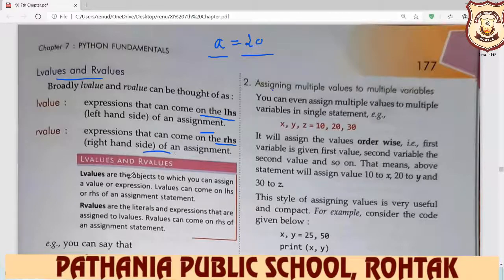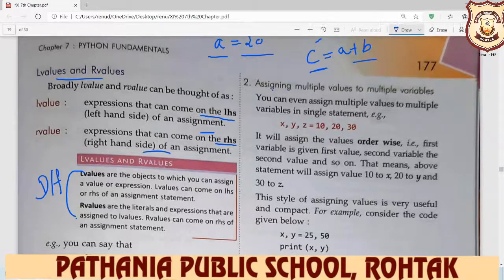Here a question arises: what is the difference between L value and R value? L values are the objects to which you can assign a value or expression. For example, we define C is equal to A plus B. So this is your left side. Always the left value is assigned a value or an expression. We assign this expression to C.